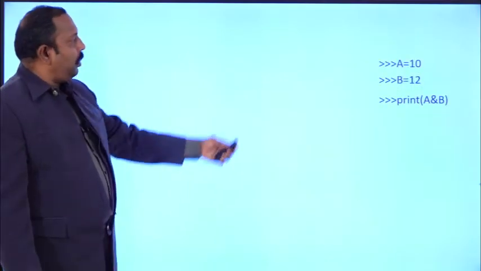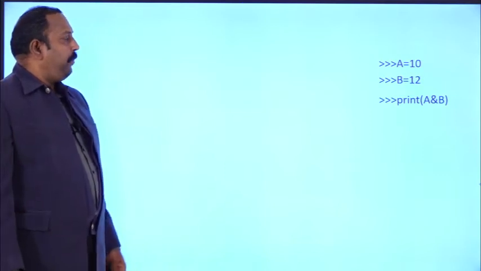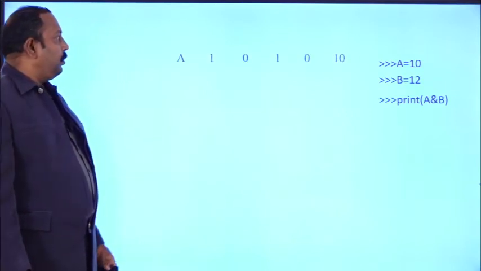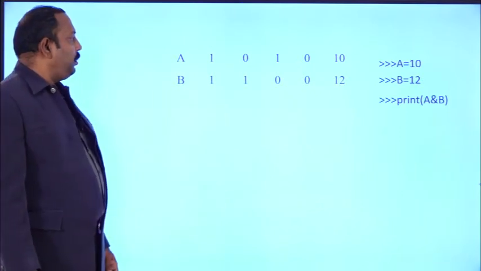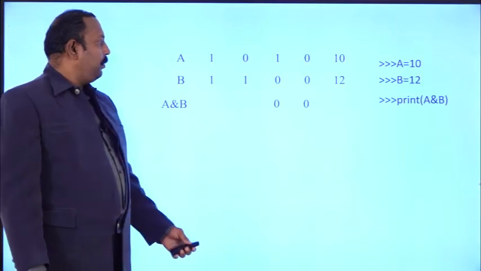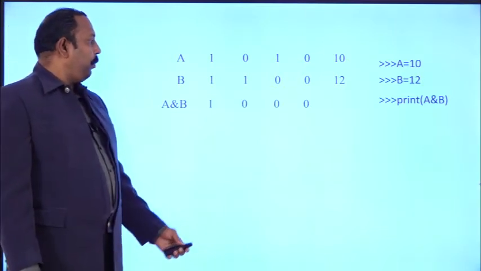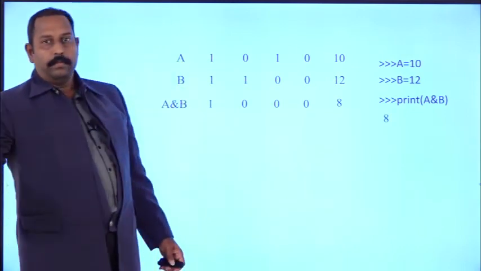Coming to the Python code: A equal to 10, B equal to 12, print A bitwise AND B. A is 1 0 1 0, B is 1 1 0 0, and we get the output 1 0 0 0. So you get the value 8. It will print the value 8.